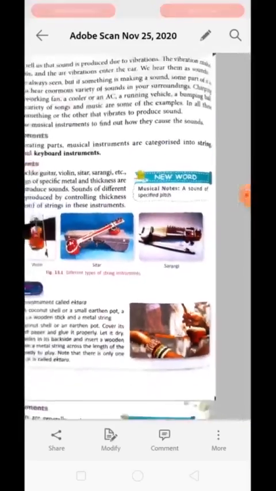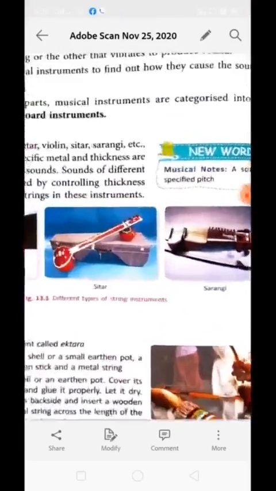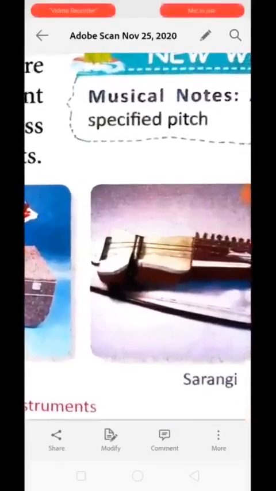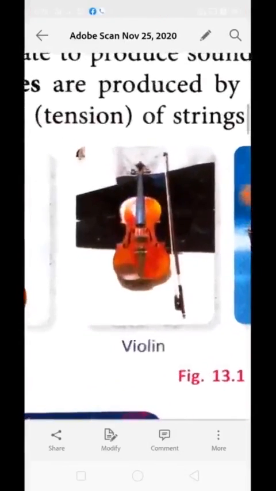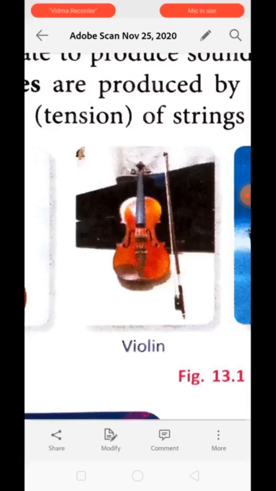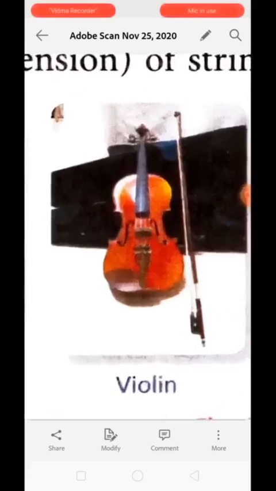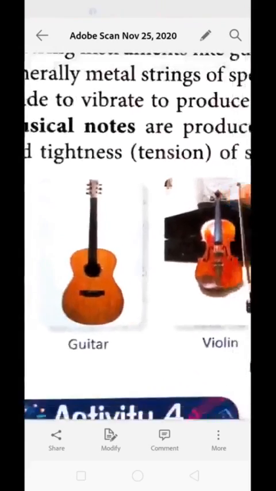These musical instruments have a common thing, that is wire or string, and vibration of those strings creates different kinds of sound. Understood? The sound coming from these instruments is controlled by controlling the thickness and tightness of the string attached to the musical instrument.